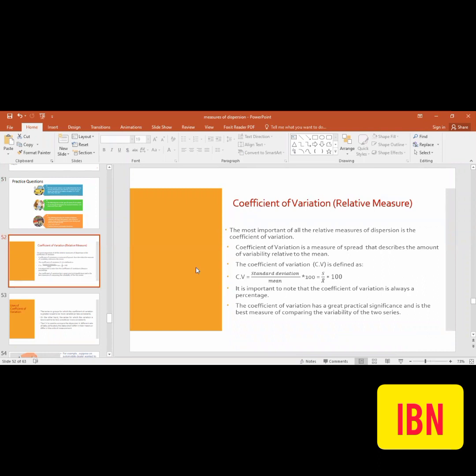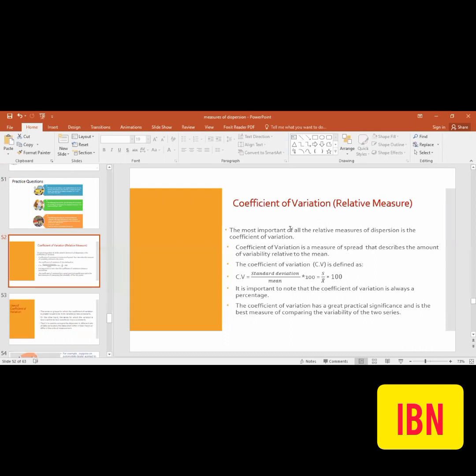Coefficient of variation. This is the relative measure. And of whom are we discussing the coefficient? This is the standard deviation ki coefficient. Like we have read the range ka coefficient, like the quartile deviation ka coefficient, like the mean deviation ka coefficient. So the coefficient of standard deviation, उसको coefficient of variation कहते हैं. CV से इसको denote करते हैं.